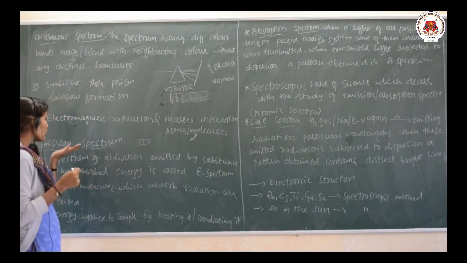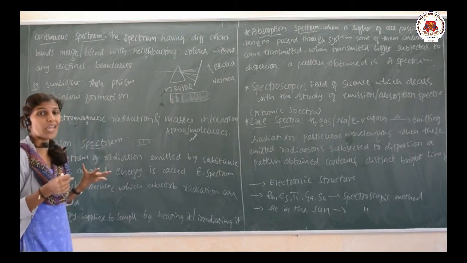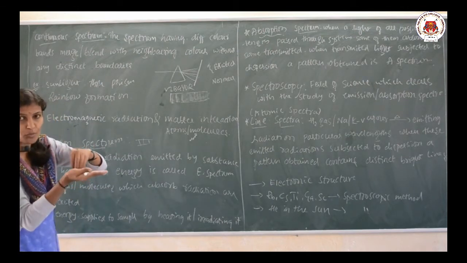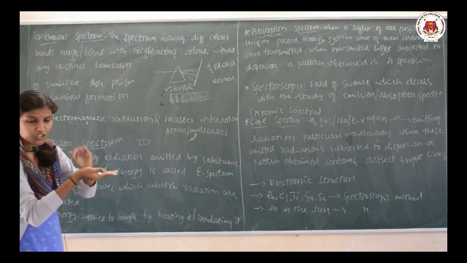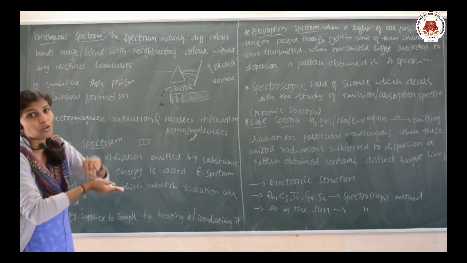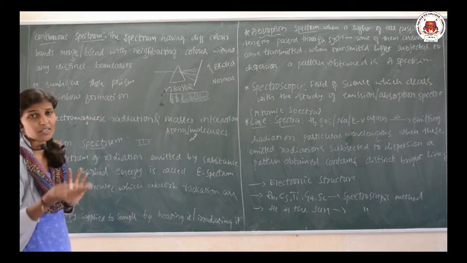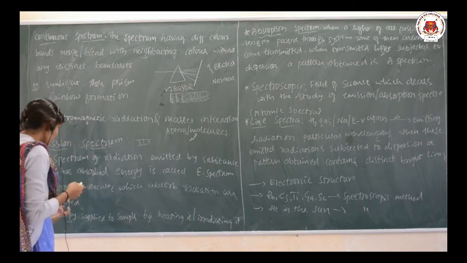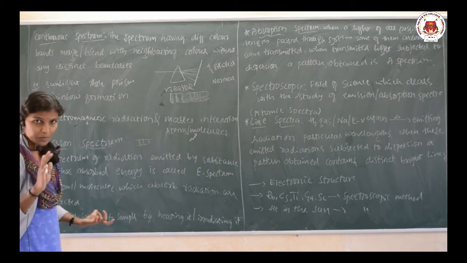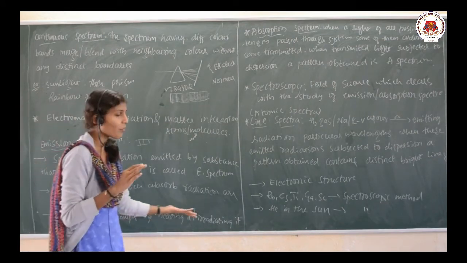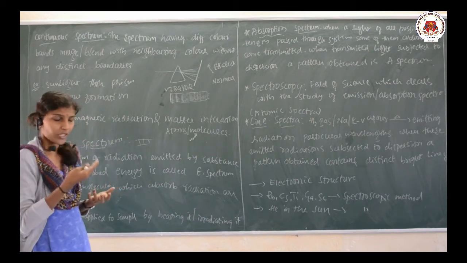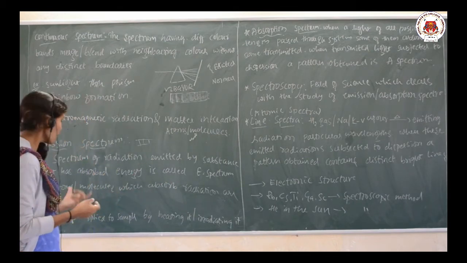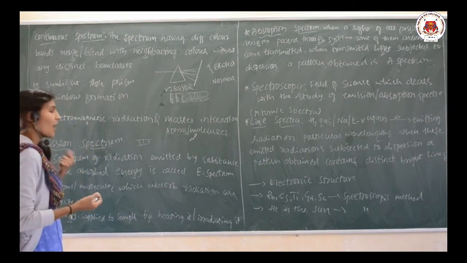In order to get the emission spectrum we have to supply the energy, because the energy should be absorbed by the system first. Then only it can emit, and then we get the spectrum, which is nothing but the emission spectrum. The energy must be supplied to the sample by heating it or by irradiating it. Whether we heat it or irradiate it, you are going to get the emission spectrum.